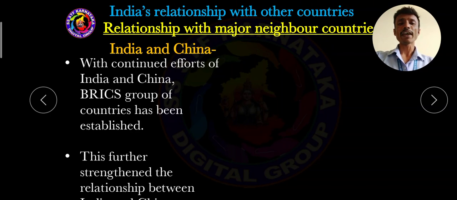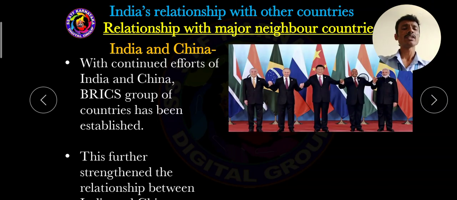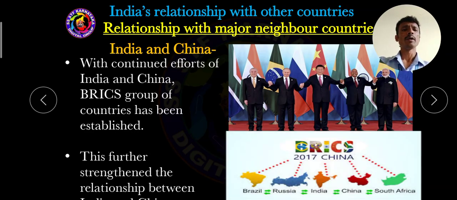So these are the five important BRICS countries. This is further development of friendship between India and China. See, dear students, the five important BRICS member countries: the first is Brazil, second is Russia, third is India, fourth is China, fifth is South Africa.